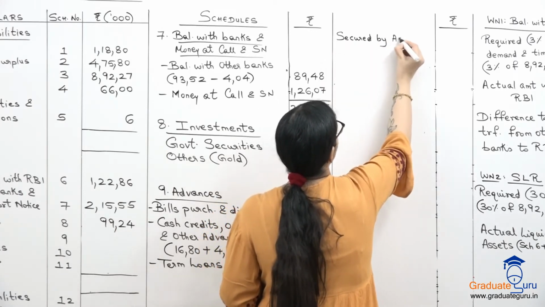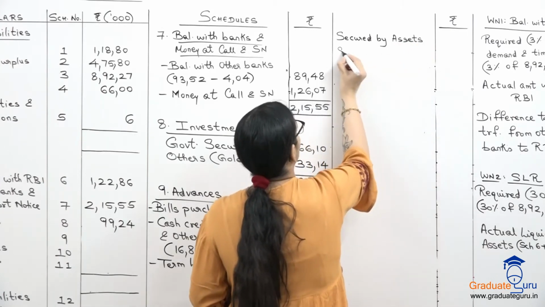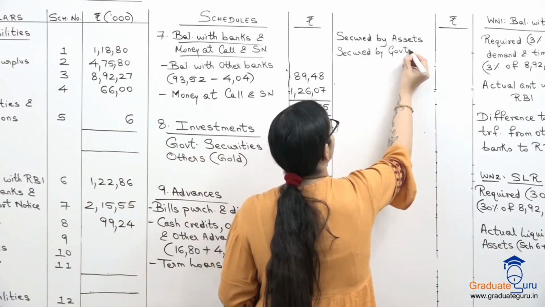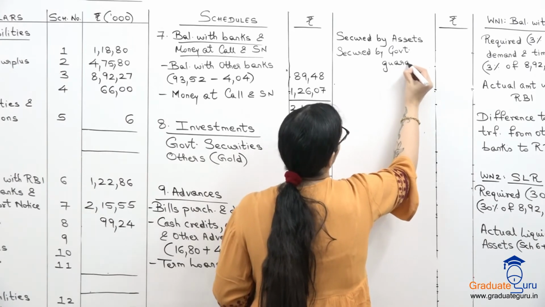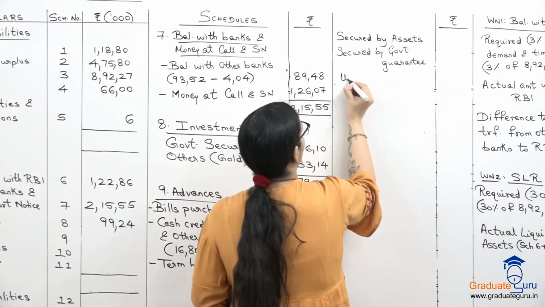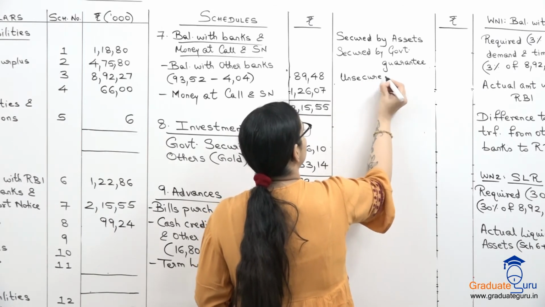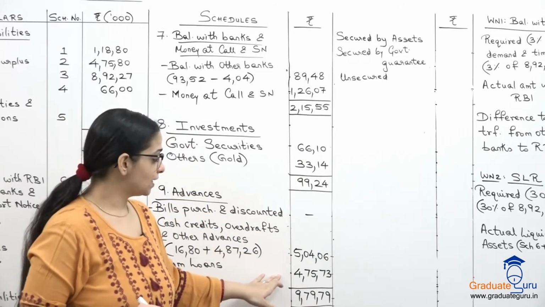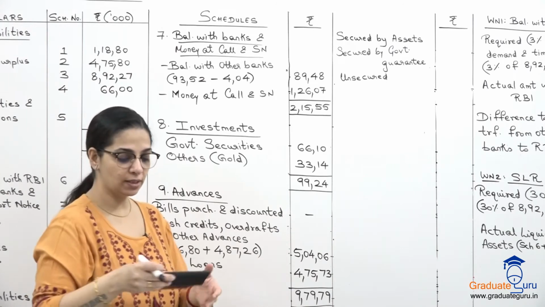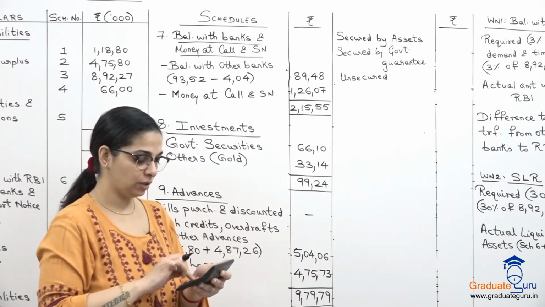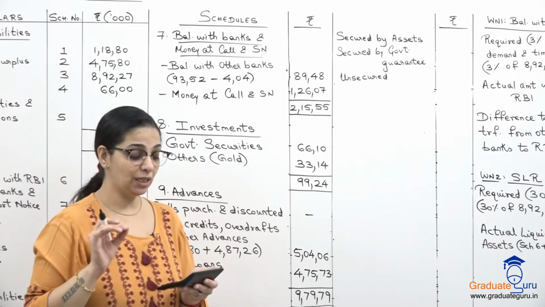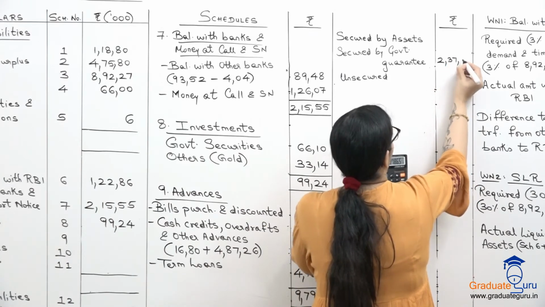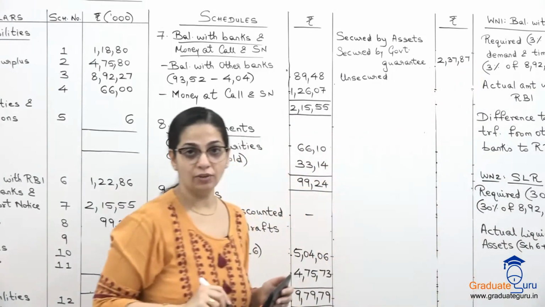secured by assets, secured by government guarantee, and we will have unsecured. So जो government guarantee है, that is on the term loan, 47573 का 50%. So let us calculate that. 47573 into 50% is 23786.5, which I will write as 787. I will round it off.